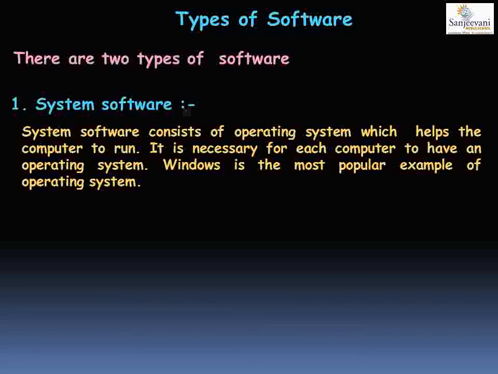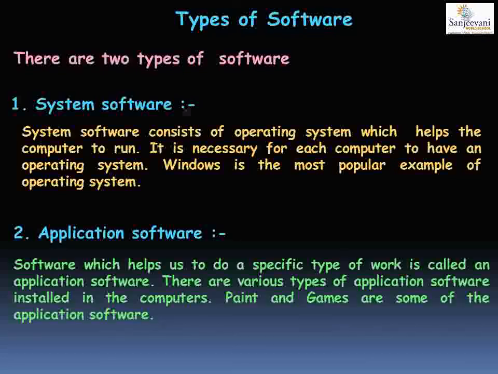The second type of software is application software. Application software is a software which does a specific type of work. For example, if you want to draw something on the monitor, you use Paint. So Paint is used for doing a specific task, that is drawing, so that is an application software. Second is MS Office, MS Word, that is used for typing, a specific purpose. That is an application software. Your games are also application software.